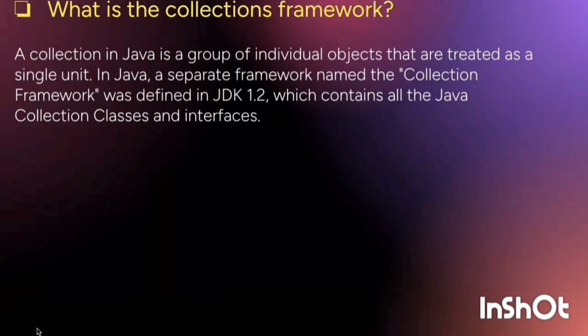Next, what is the collection framework? A collection in Java is a group of individual objects that are treated as a single unit. In Java, a separate framework named the collection framework was defined in JDK 1.2, which contains all the Java collection classes and interfaces. Main interfaces in the collection framework are Collection, List, Set, Queue, Map, etc.